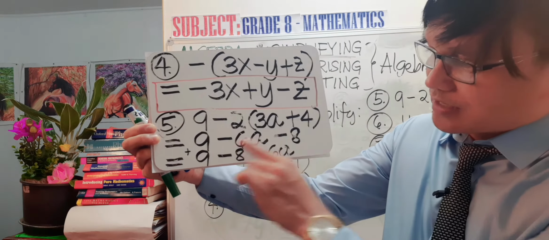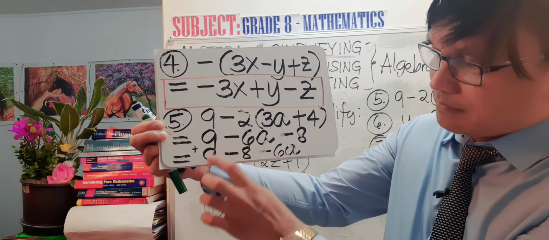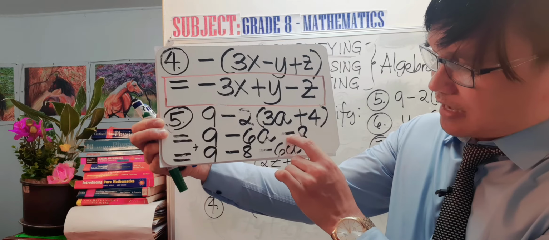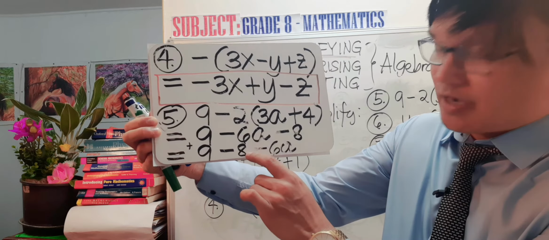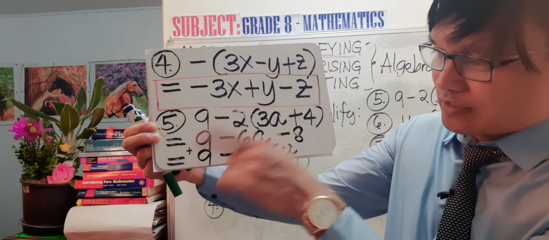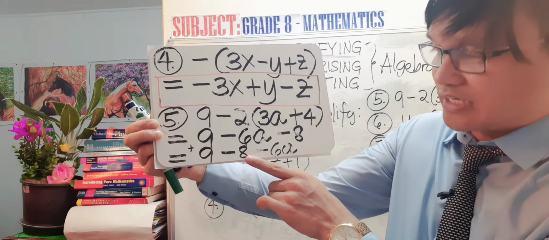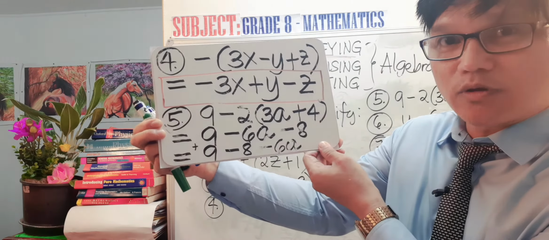From there, you can now collect like terms. You see what I did here? 9, that is positive 9, and then this 8 has a sign negative, so that is minus 8. So I'm collecting like terms, because 9 and 8 are constants, and then minus 6a. So what do you think is our final answer?